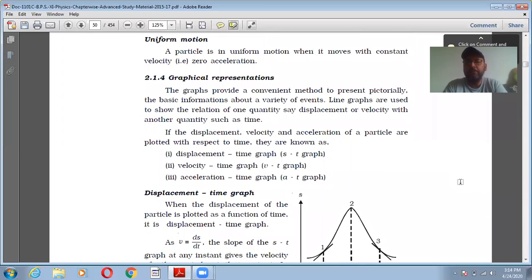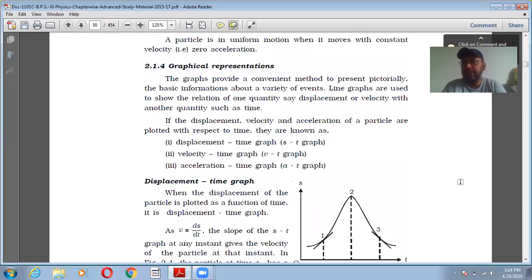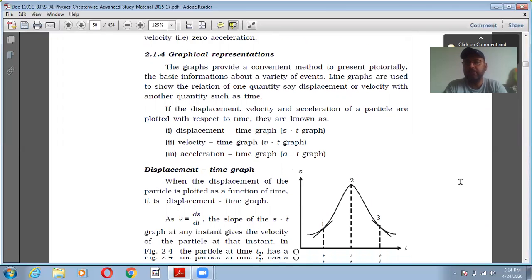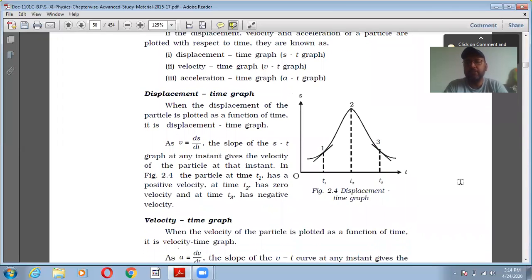Now the graphical representation. A graph provides a convenient method to present pictorially the basic information about a variety of events. It's very easy to study from a graph any quantities which are changing with time or with any other quantity. If displacement, velocity and acceleration are plotted with respect to time, they are known as displacement-time, velocity-time and acceleration-time graphs. So first of all, the displacement-time graph.